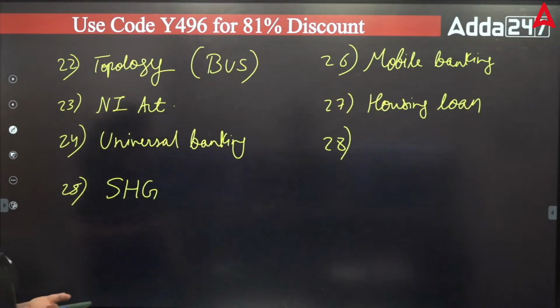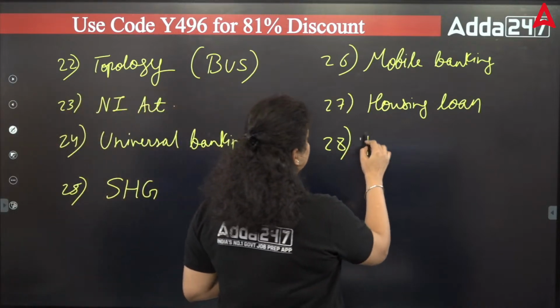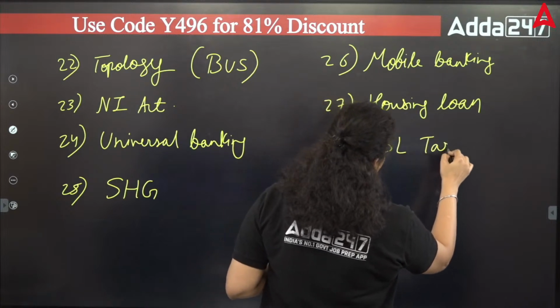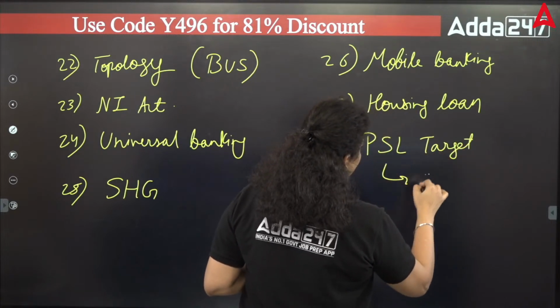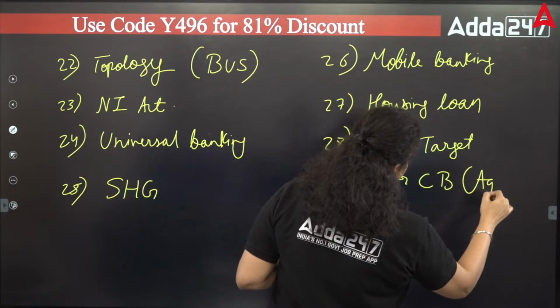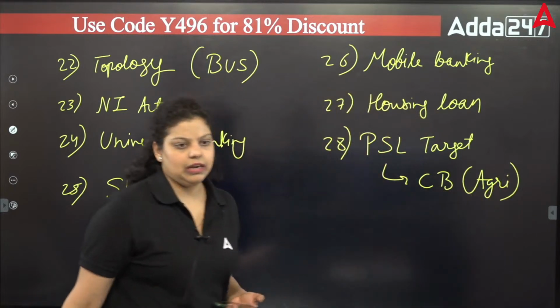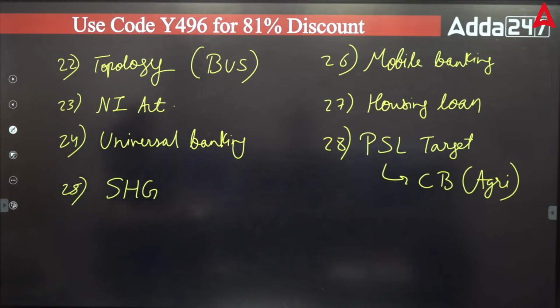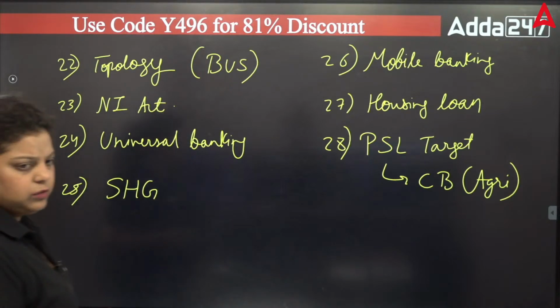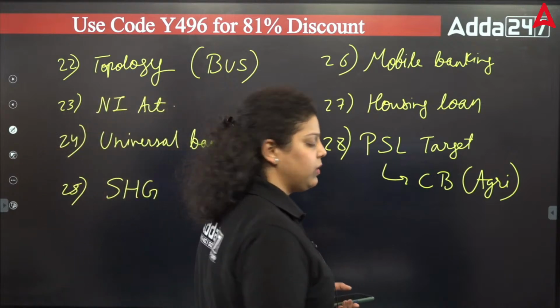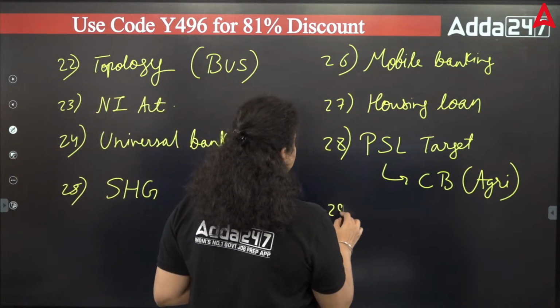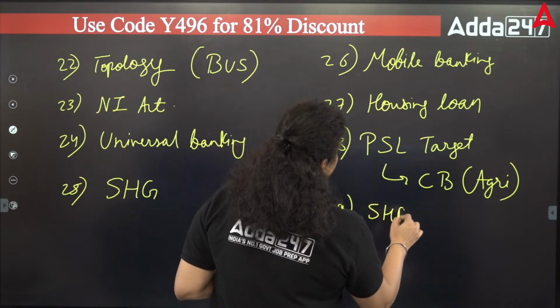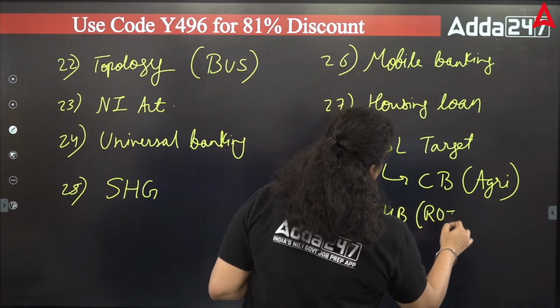Commercial bank in agriculture. Okay, the PSL target was asked for commercial banks in the agriculture sector. One question was on the PSL target of agriculture, which is a sub-target of 18%. Self-help group rate of interest has been asked. What rate of interest are they going to charge, like under the interest subvention scheme? The self-help group rate of interest question has been asked.